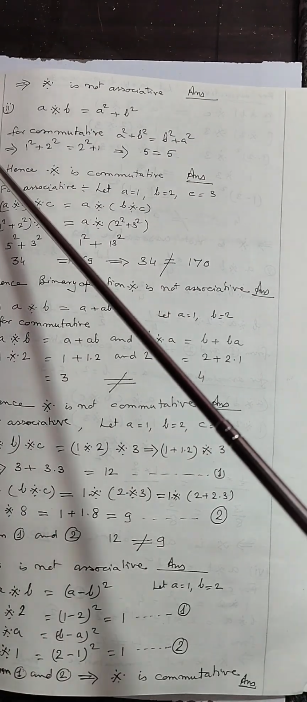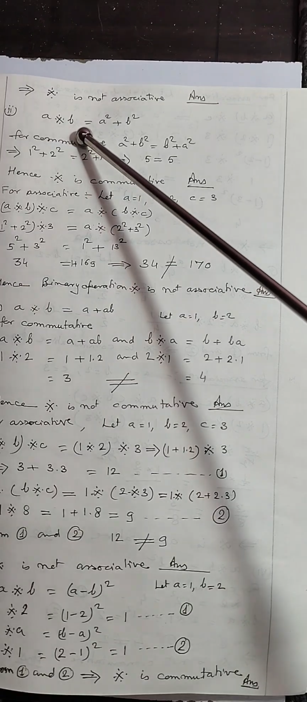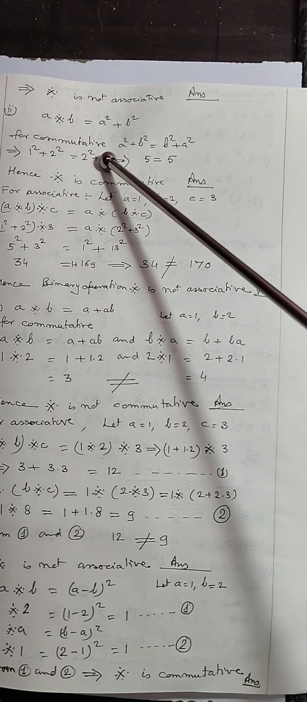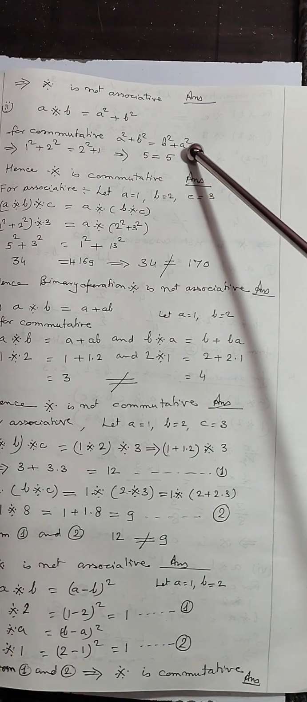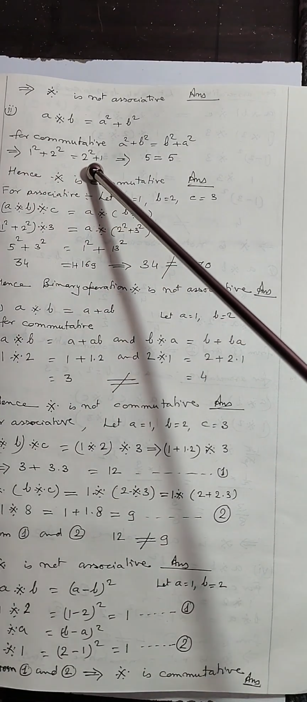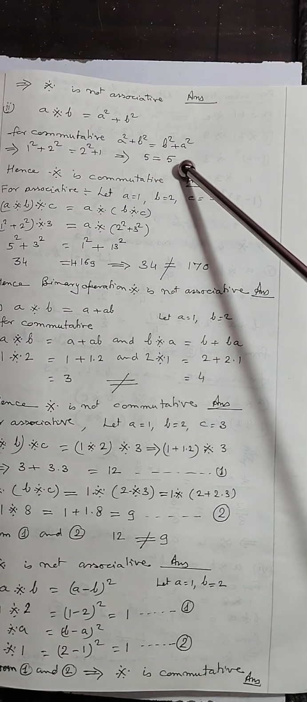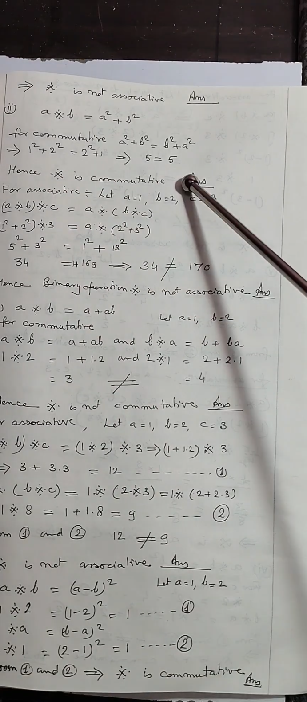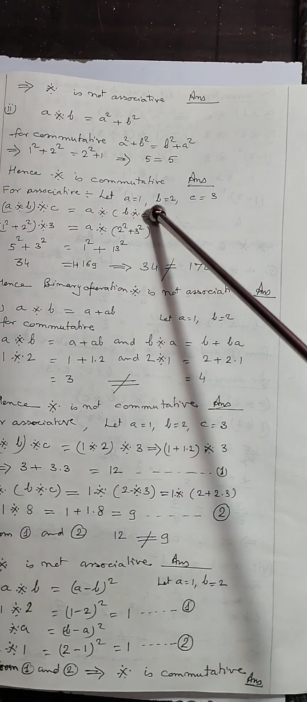Now come to the second part. a binary b is equal to a square plus b square. For commutative, a square plus b square is equal to b square plus a square. अब देखिए 1 square plus 2 square, 2 square plus 1 square, in both the cases it will be equal to 5. Hence, the binary operation is commutative.